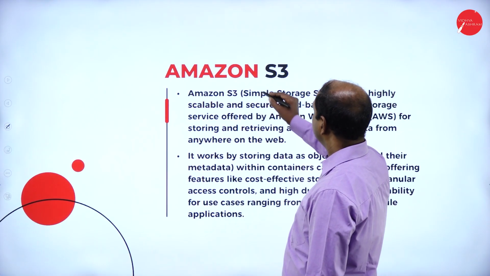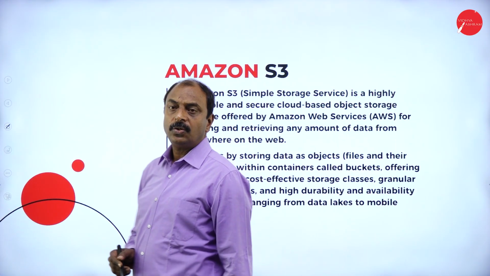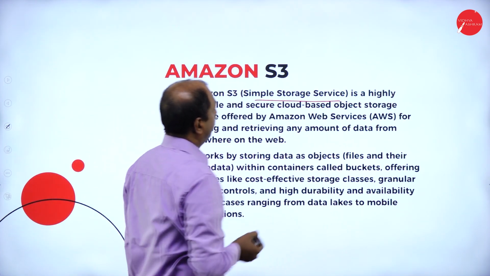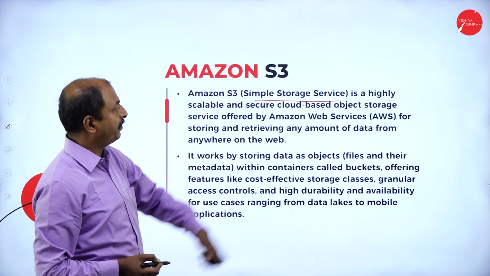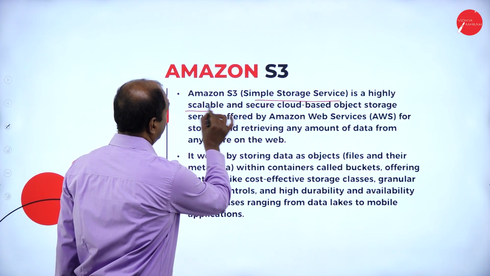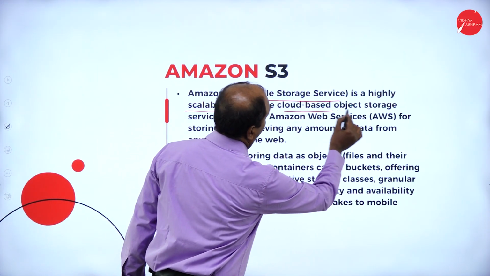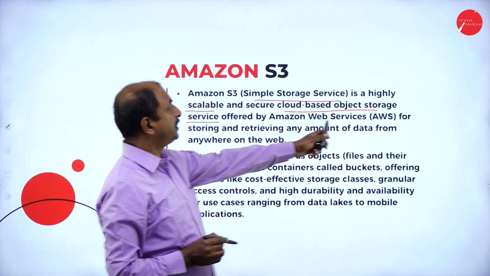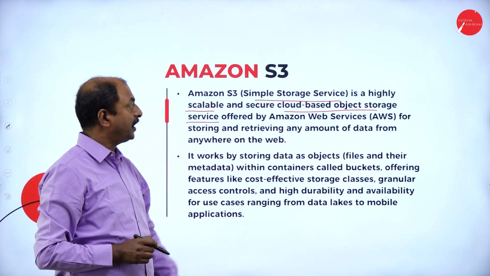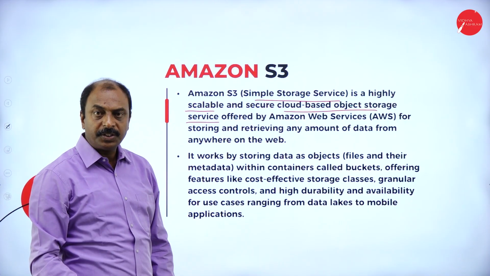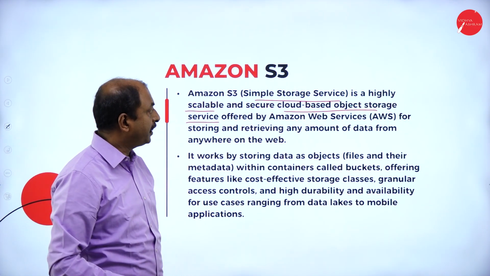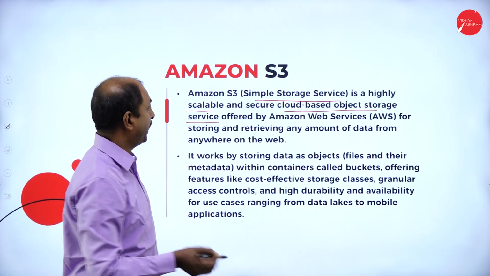Now let us see what is Amazon S3. The full form of S3 is Simple Storage Service. Simple Storage Service is a highly scalable and secure cloud-based object storage service. It means that all the applications or information stored in Amazon S3 are stored as objects.